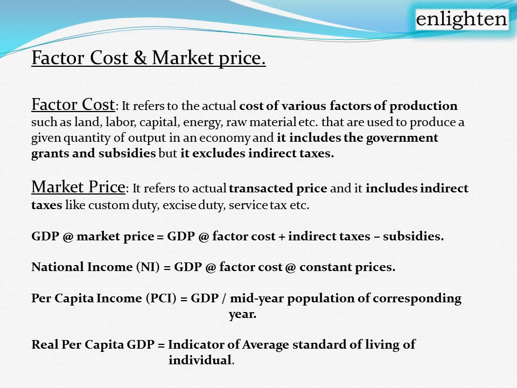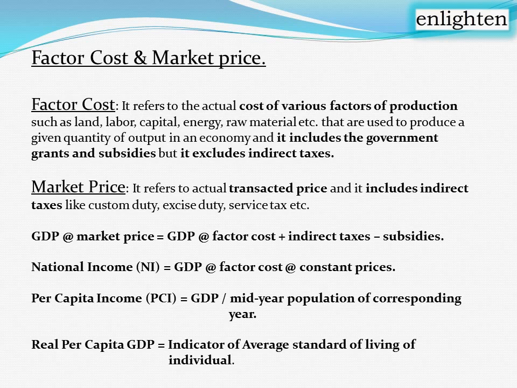For example, if 1 kg of sugar is priced at 100 rupees, the government asks the producer to sell that sugar for 80 rupees in the market, so that poor people can afford that product. But if the producer sells that sugar for 80 rupees, he may face some loss, right? So in order to compensate that loss, government gives that additional 20 rupees to the producer and asks him to sell 1 kg of sugar at 80 rupees.